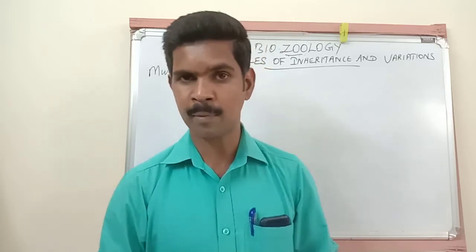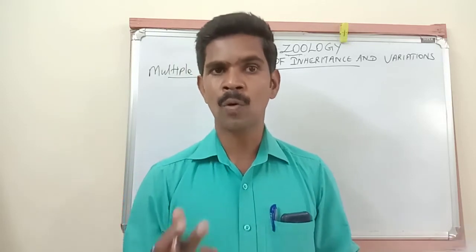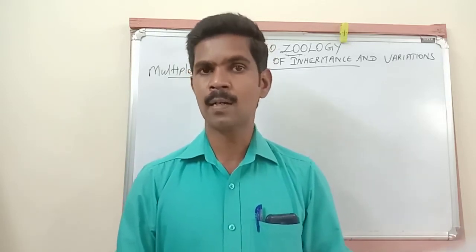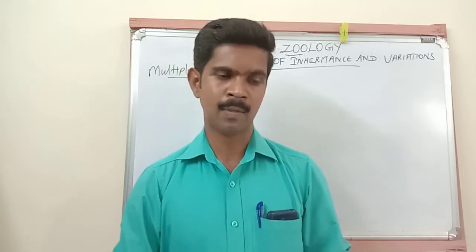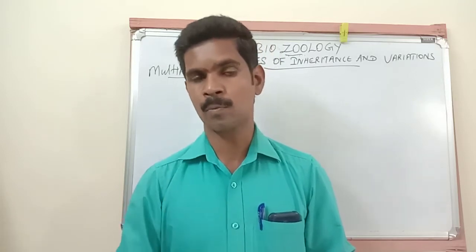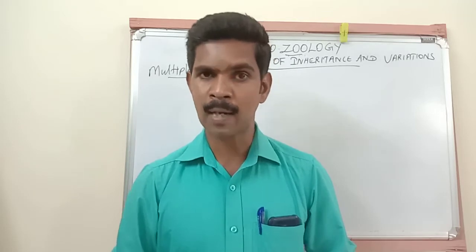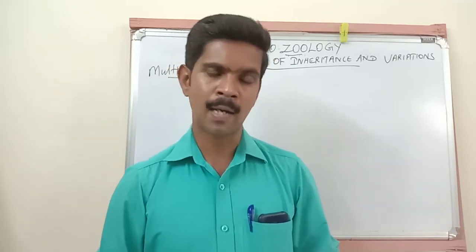Once again, the meaning of multiple allele: three or more alleles together controlling a single character, and all these alleles are located in a single homologous chromosome. Understand?